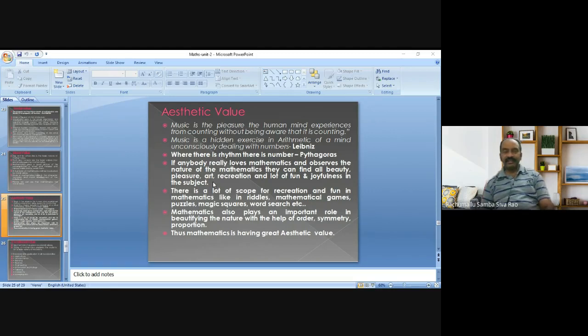Okay, next, aesthetic value. Again and again, we are discussing the same aesthetic at the time of discussion of the nature of mathematics. Also we discussed this aesthetic sense of mathematics, the aesthetic characteristic of mathematics. We know what the aesthetic value of mathematics is. So what is aesthetic mathematics? Can you say?